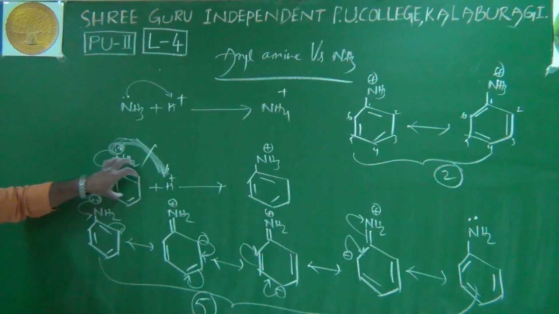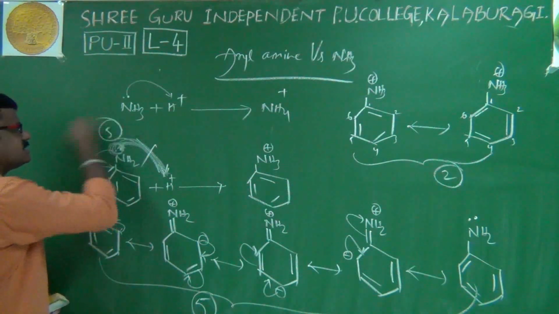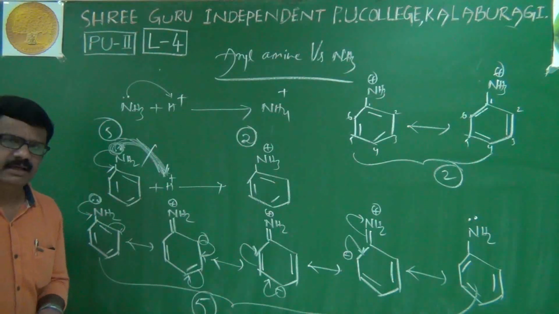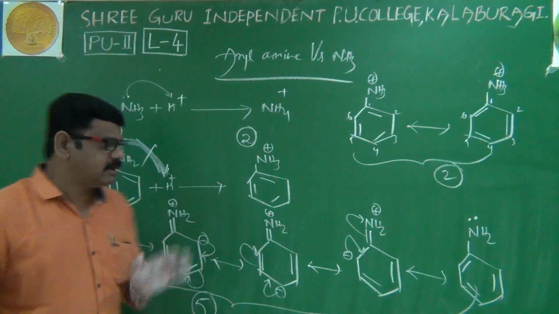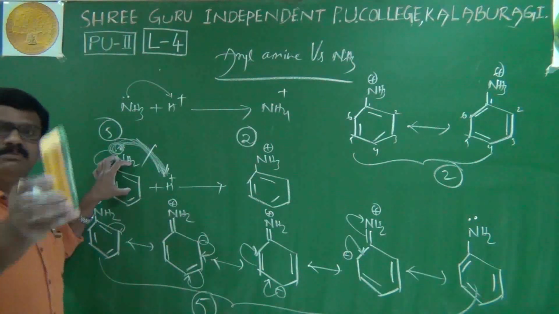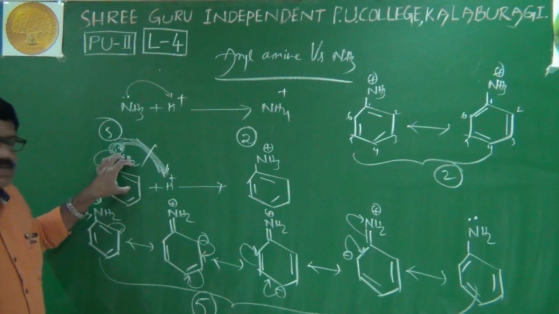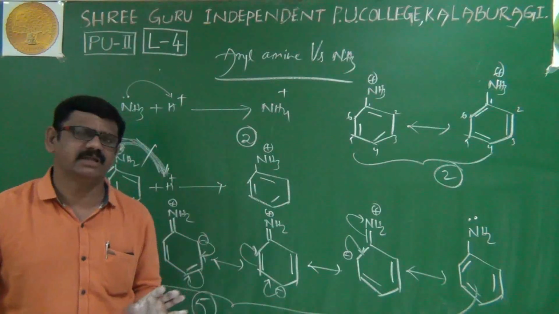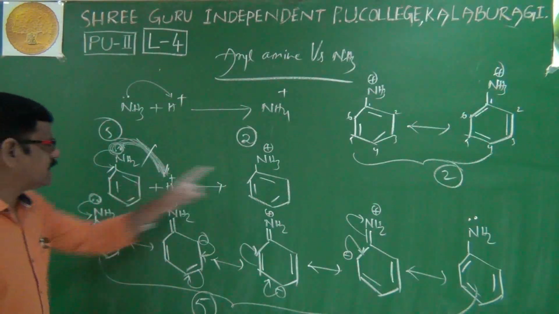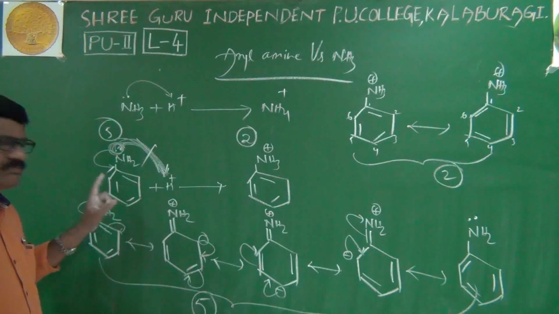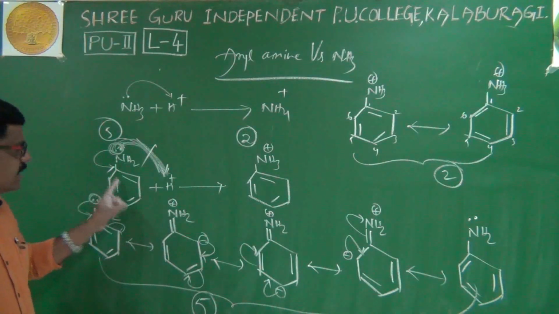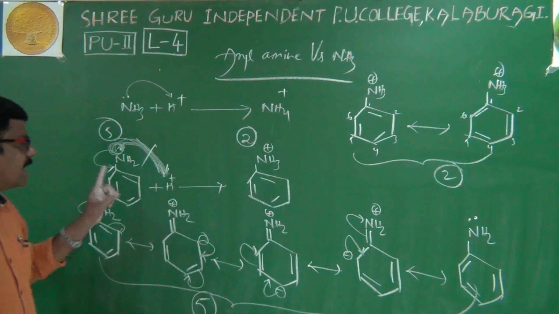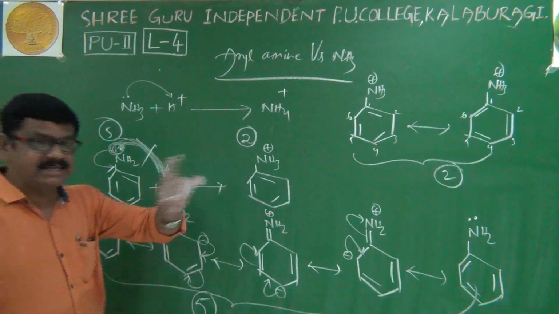Repeat. Aniline is showing 5 resonance structures. The anilinium cation is showing after all 2 resonance structures. As far as aromatic compounds are concerned, more resonance structures, more is the stability. Less resonance structures, less is the stability. Based on that phenomenon, out of these two, which is stable? Aniline is stable. Why? Because aniline has 5 resonance structures. Obviously, aniline is stable. Anilinium cation is less stable.